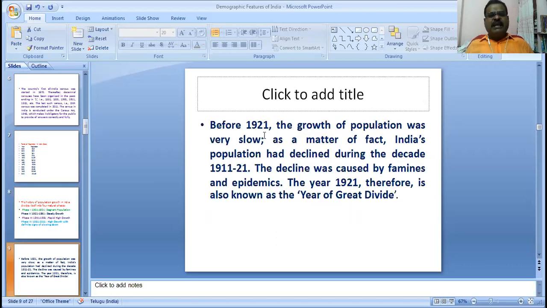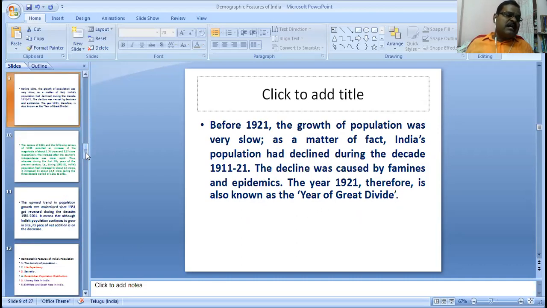Before 1921, the growth rate of population was very slow. In fact, India's population declined during the decade 1911-21. The decline was caused by famines and epidemics. The year 1921, therefore, is also known as the year of the Great Divide.